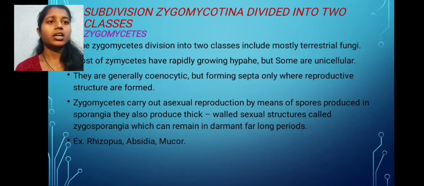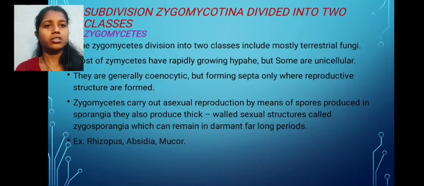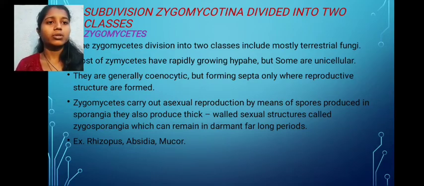Subdivision Zygomycotina is divided into two classes. Zygomycetes include mostly terrestrial fungi. Most zygomycetes have rapidly growing hyphae, but some are unicellular. They are generally coenocytic, forming septa only where reproductive structures are formed.